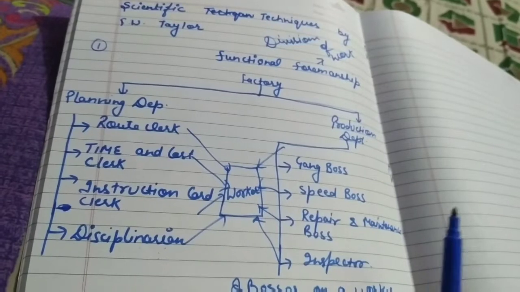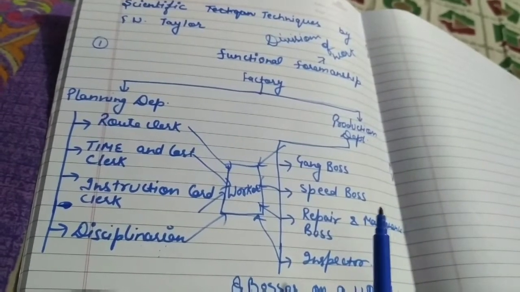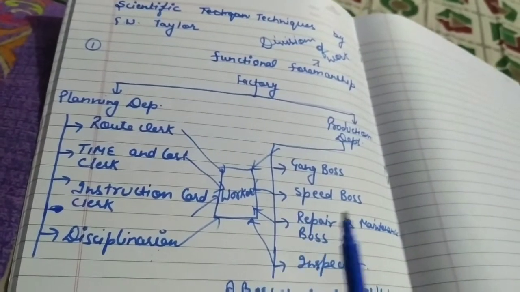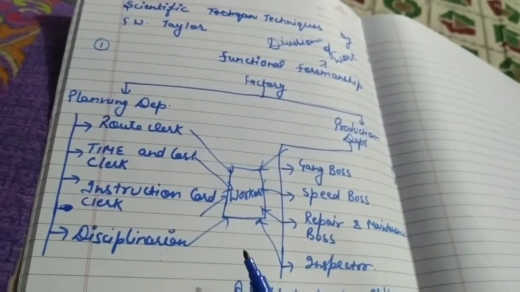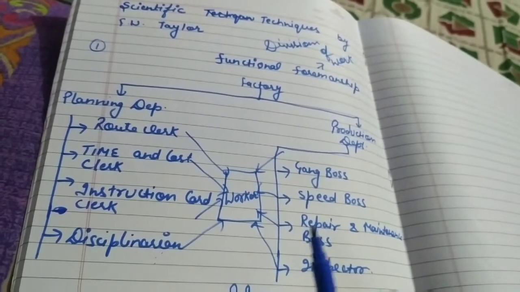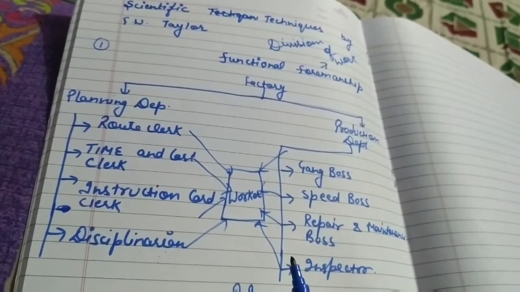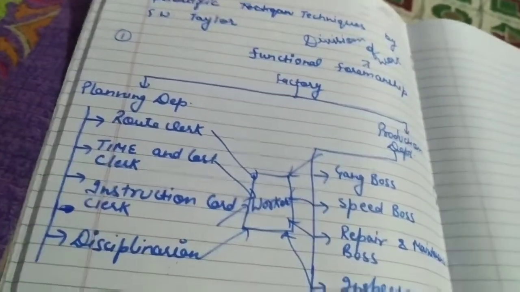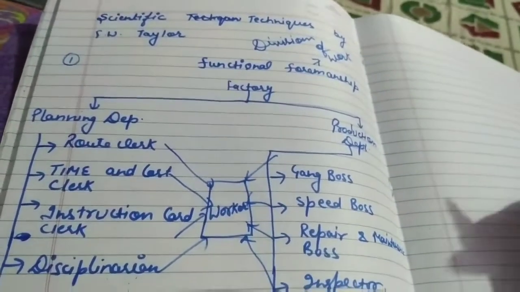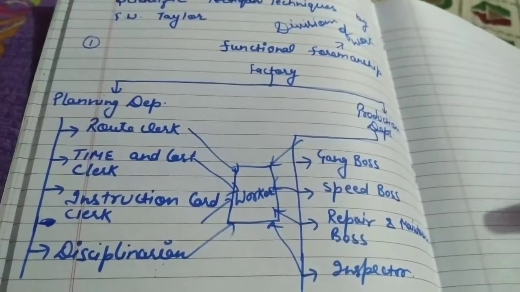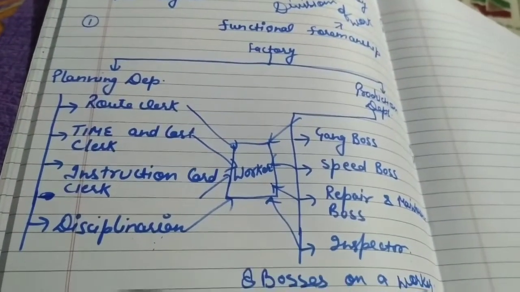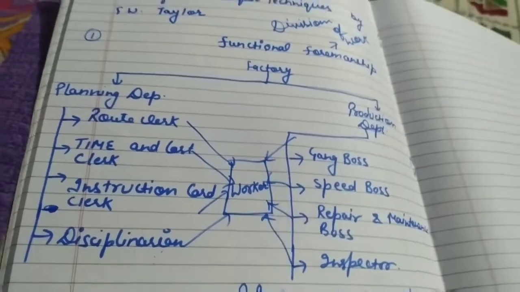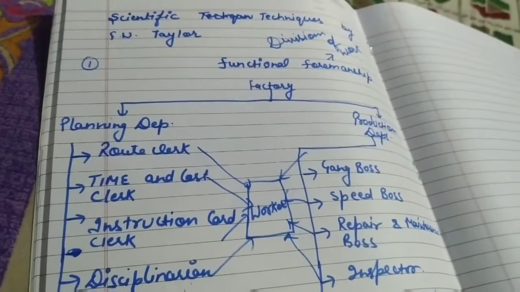Then we can say that it is functional foremanship, which is matched with division of work. Is it clear? The question can also be asked in this manner: which principle, which technique of F.W. Taylor is not matched with one of the principles of Henry Fayol, that is unity of command? The answer should be functional foremanship, because here there are 8 bosses on a worker. Clear to all?